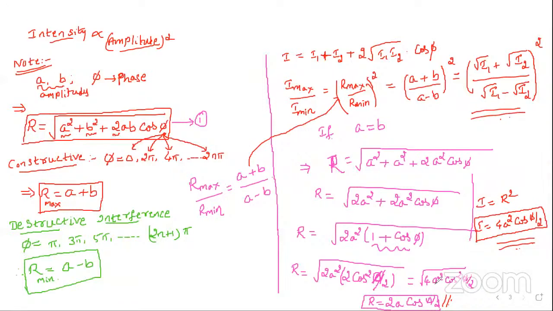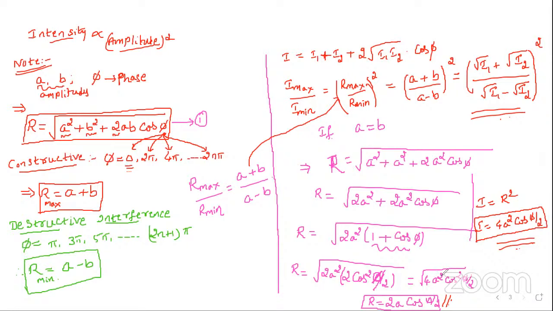If it is exactly constructive interference, if you take phase angle as 0, cos 0 value will be 1, so you will get 2a automatically.